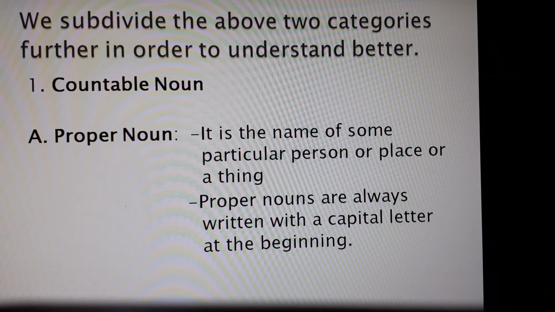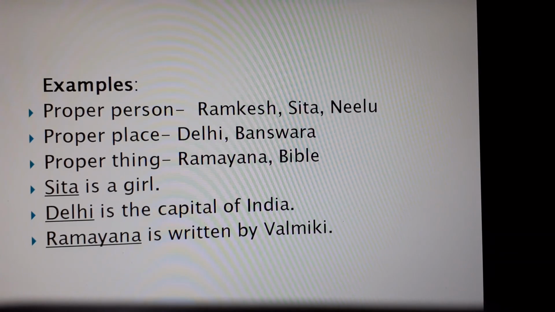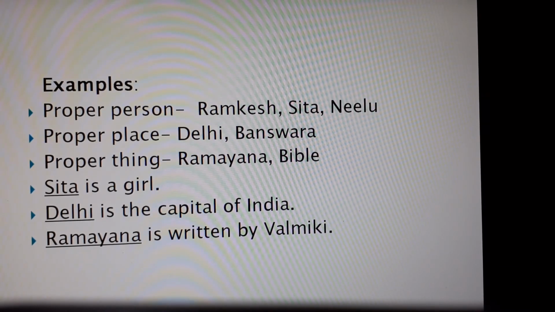Or the name of a thing. So when we have the name of a thing, that is also a proper noun. Proper nouns are always written with a capital letter at the beginning. So when we write the name of anything, any place, any person, the beginning letter is always a capital letter.